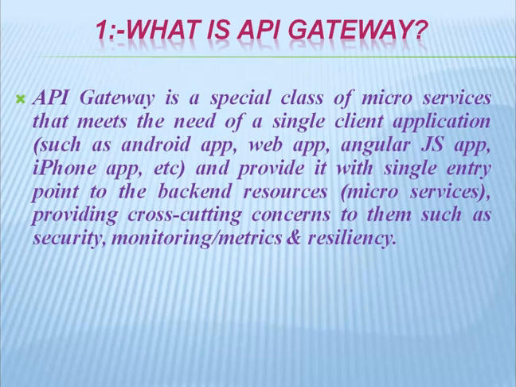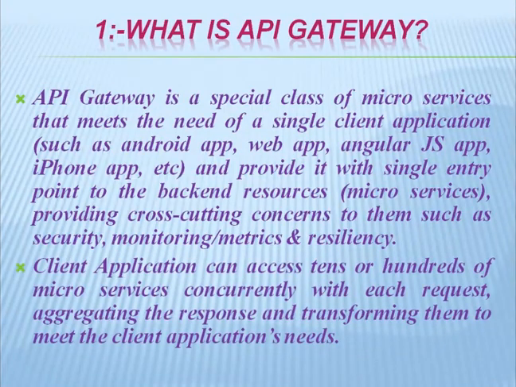So API gateway is also a microservice that meets the need of a single client application. It provides a single entry point to the backend resources. All the requests coming from the front end first hit the API gateway. Then it is the responsibility of the API gateway to route the request to the particular services. This is also a microservice, so we need to add the API gateway dependency to the service. As a result, this service can work as an API gateway.